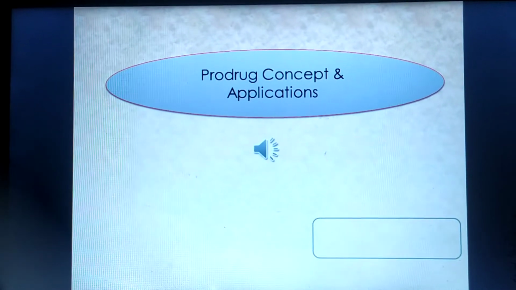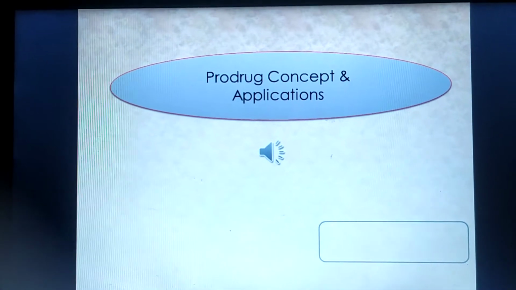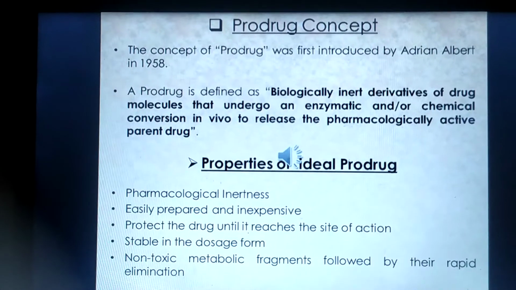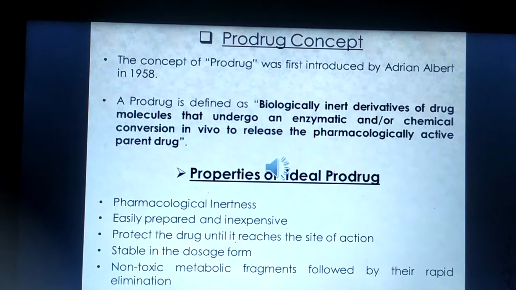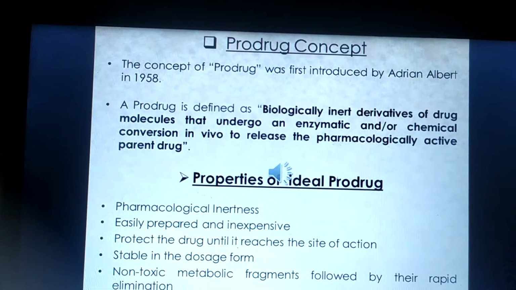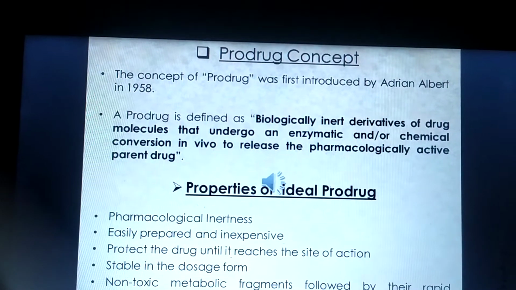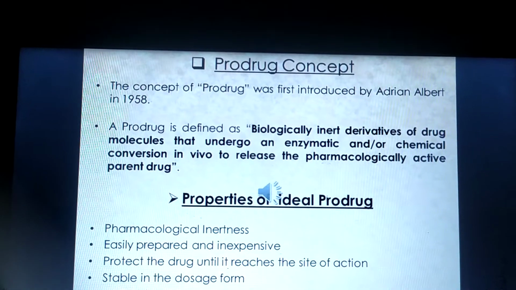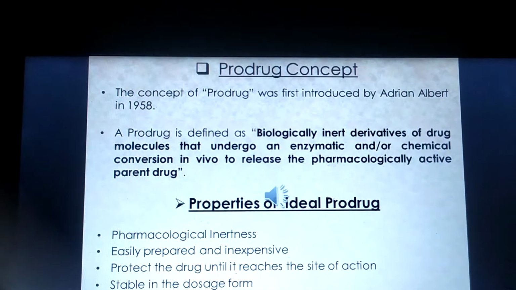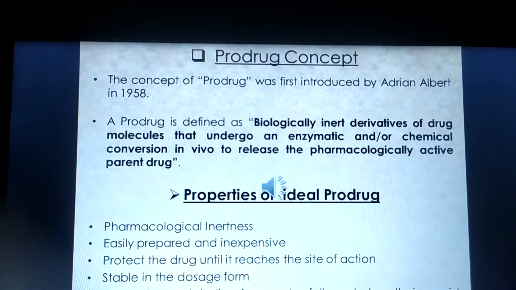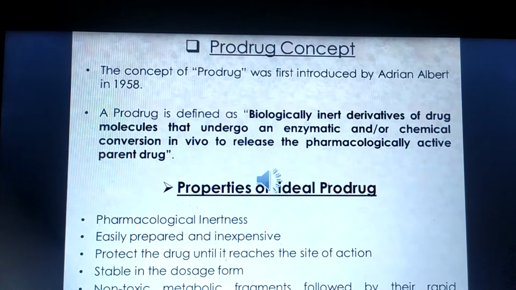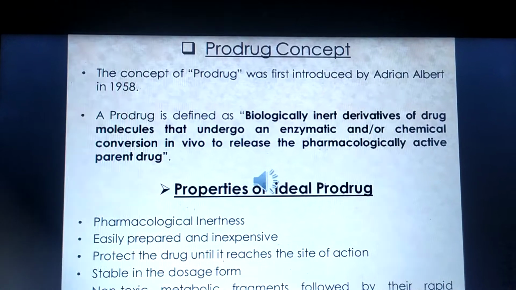So the topic for today's discussion is the prodrug concept and its application. What is a prodrug and the concept of the prodrug? Who gave the concept of the prodrug? The concept of the prodrug was introduced by Adrian Albert in 1958. And what is a prodrug? A prodrug is a biologically inert derivative of a drug molecule that undergoes an enzymatic or chemical conversion in vivo to release the pharmacologically active drug.